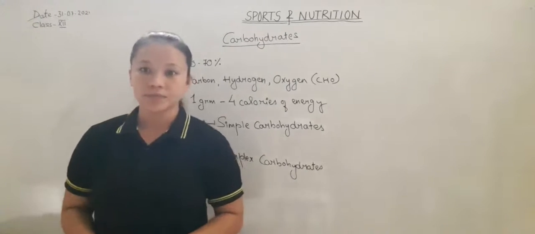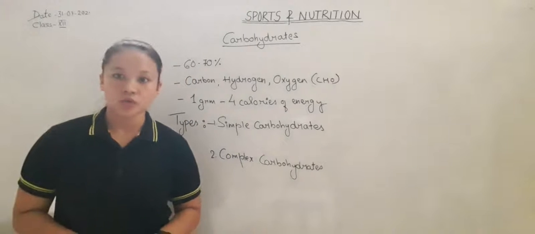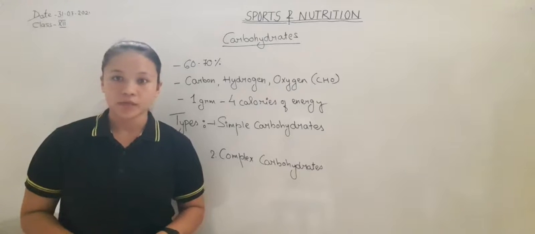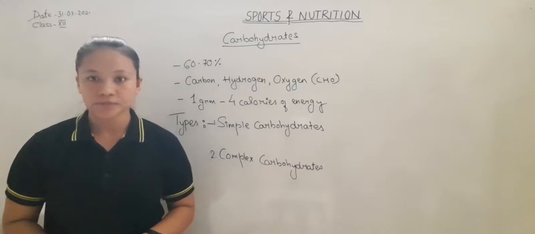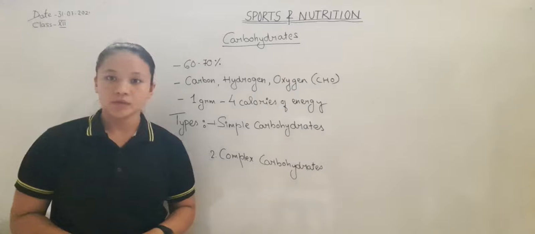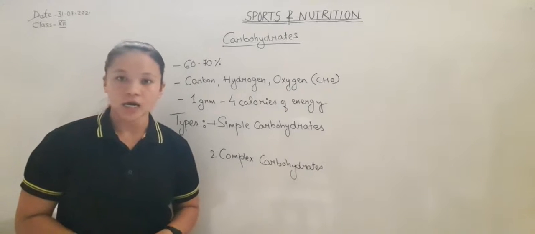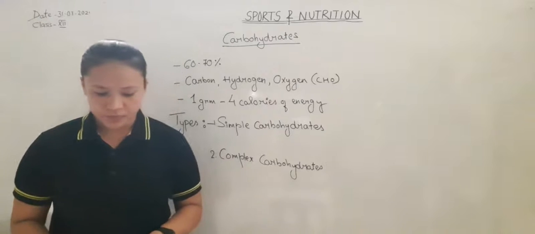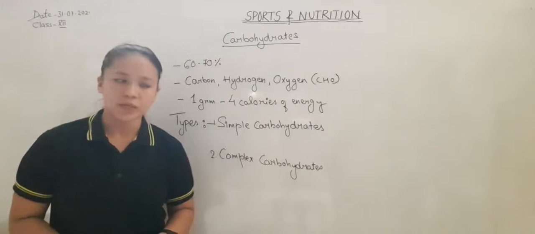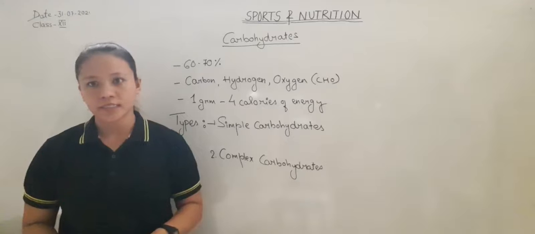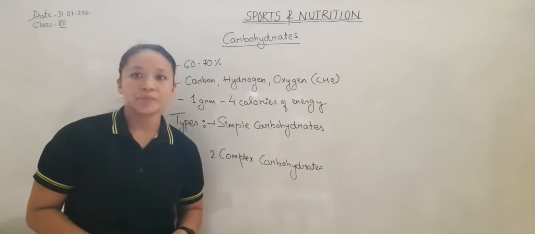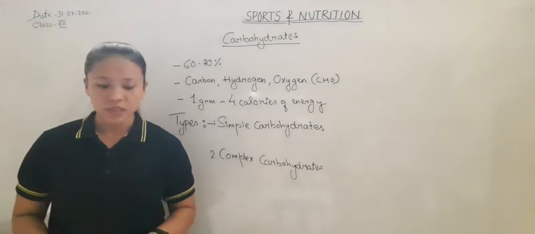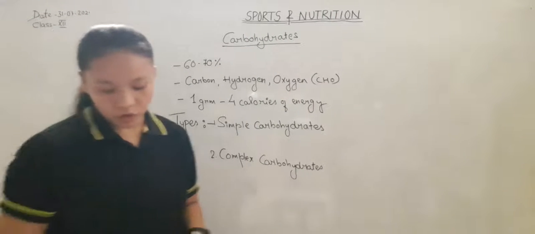Simple carbohydrate is the immediate source of energy. It provides quick energy to the body. All simple carbohydrates contain sugar. Sources of simple carbohydrate are jam, honey, etc. And complex carbohydrate contains starch and breaks down sugars and other substances into glycogen.